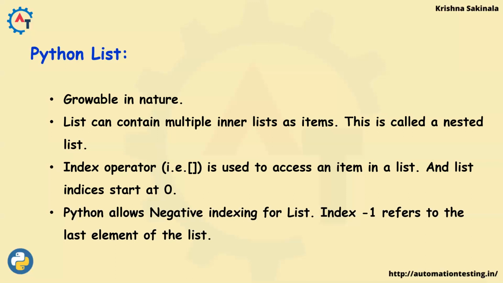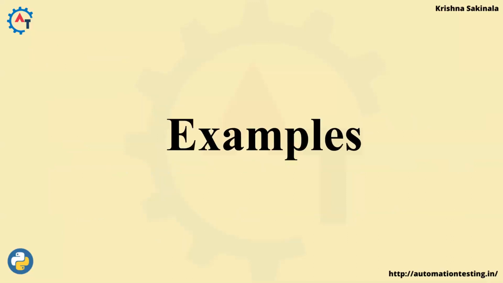Means if you say index -1, the reverse order, the last element's index starts from -1. Okay, so that we already discussed how the negative indexing will work. So if you want, you can go back to the string data type and you can watch. I explained in detail in there. The same thing applicable here also.